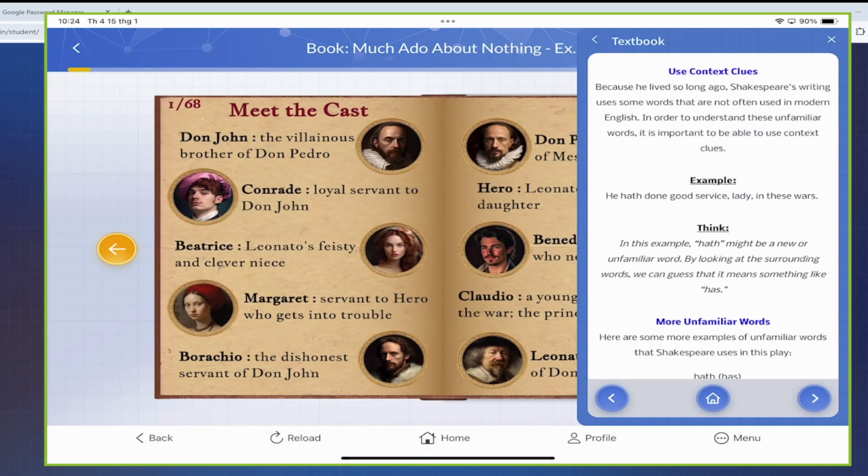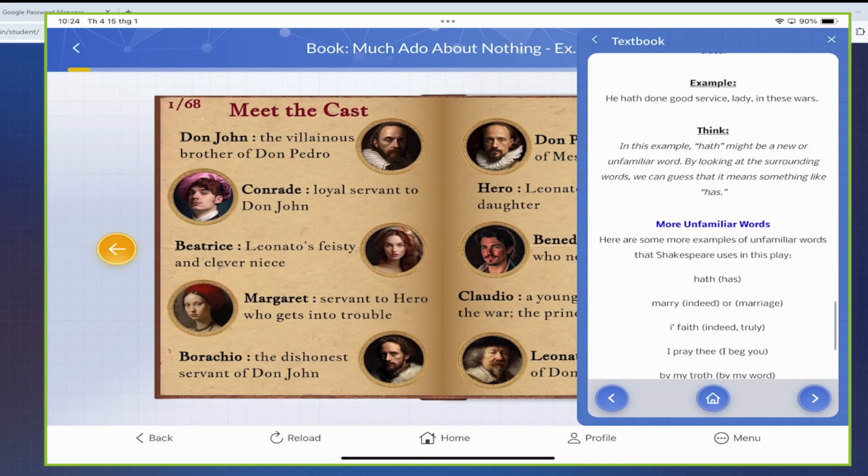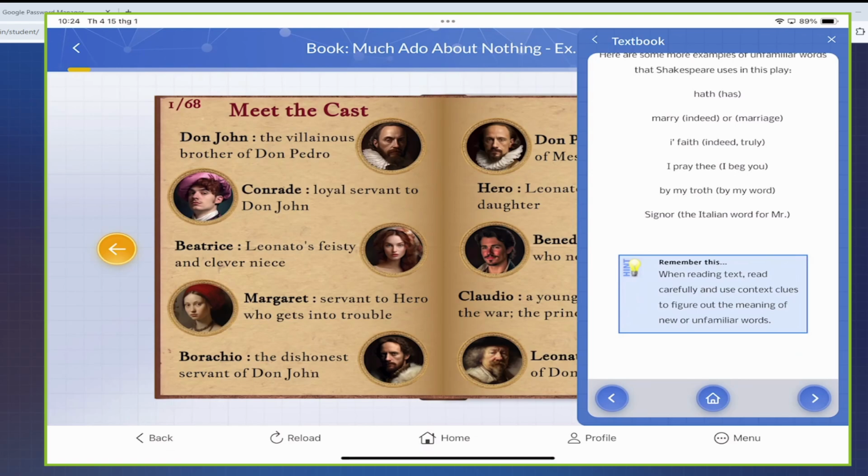Not only hath, but there are also more unfamiliar words like marry, which means indeed, or marriage. In faith, which also means indeed or truly. I pray thee, which means I beg you, or by my troth, by my word. Signor, the Italian word for Mister.